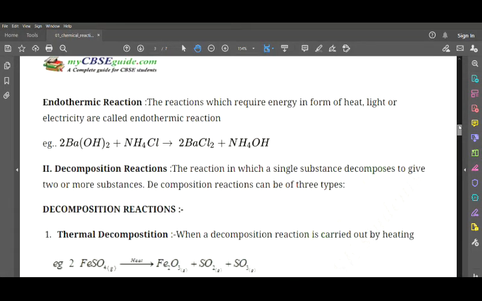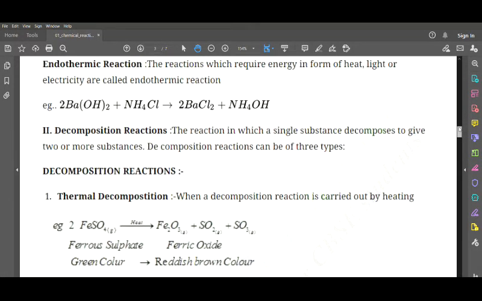Now as we learnt about exothermic, next we have endothermic. Endothermic says the reaction which requires energy in form of heat. In the exothermic it says what? Releasing of energy. But here it says requirement of energy in form of heat, light or electricity is called an endothermic reaction.